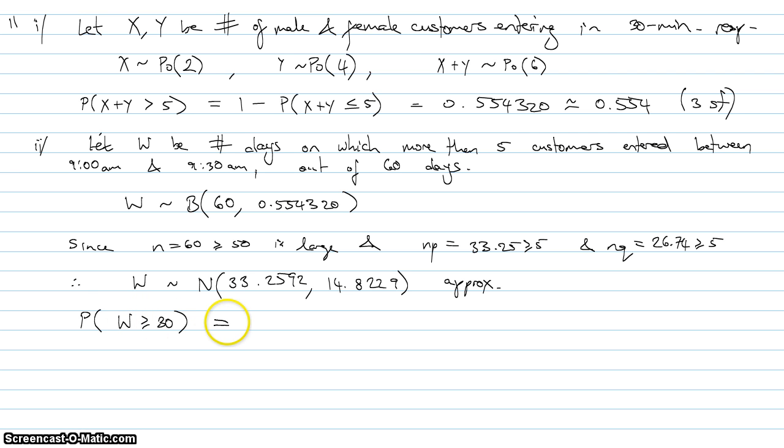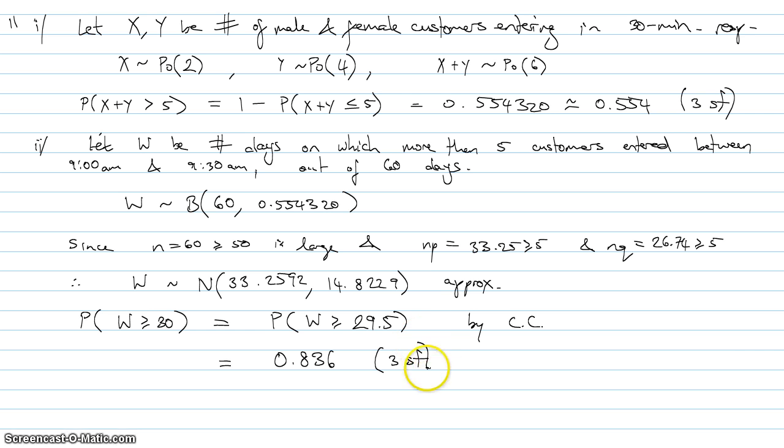In other words, W is greater than or equal to 30, but I'm using a normal approximation, so I need to do my continuity correction. So my continuity correction is 29.5. Why? Because I want to include 30, and I'm going to larger values. So to make sure I include 30, I'd take all numbers bigger than or equal to 29.5 by my continuity correction. So again, you can key this into your GC. I'm not going to do it this time, but it comes out to be 0.836 to 3 SF.